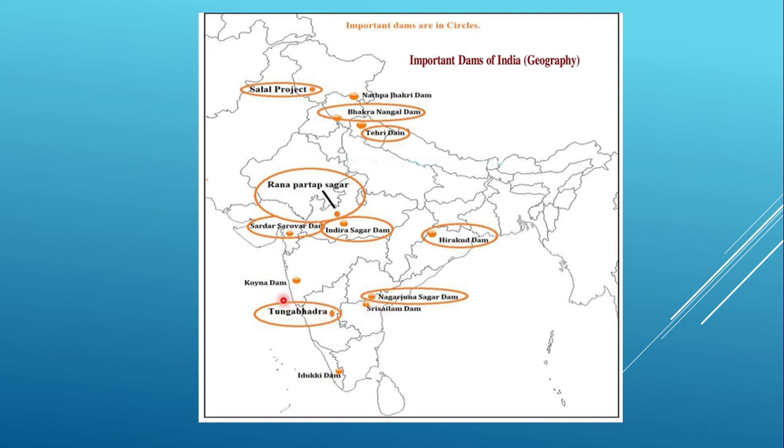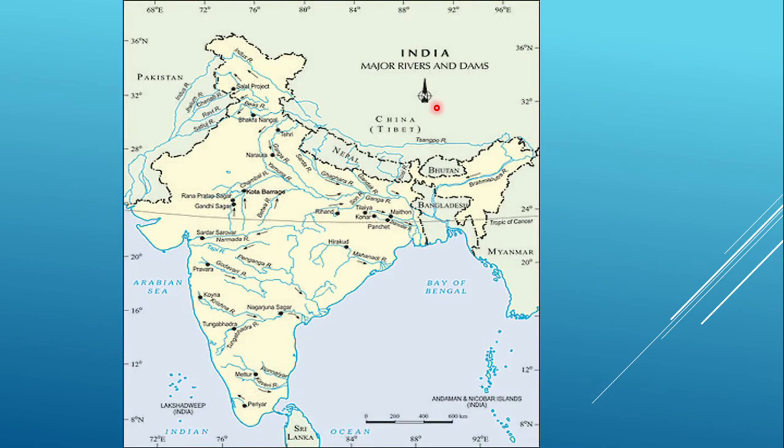We don't need Srisailam or Koyna or Idukki or Indira Sagar or Nathpa Jhakri. These are not important as per the CBSE, but they are also important because we must know about them. These are some of the most important dams that we must know. This is again the map on which the different rivers are also shown, that on these rivers these dams are there, because without a river you cannot have any dam. That's why rivers are also shown in this map.